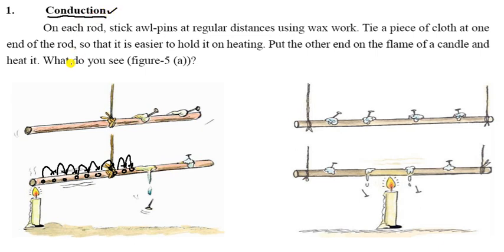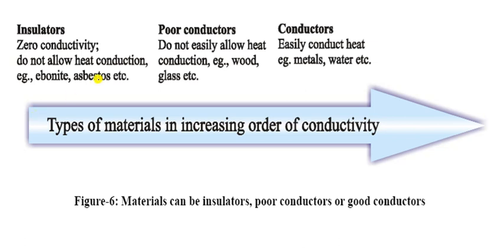That is conduction. Now come to this figure: insulators, poor conductors and conductors. Insulators have zero conductivity and do not allow heat conduction, such as ebonite and asbestos. So they do not allow heat conduction.